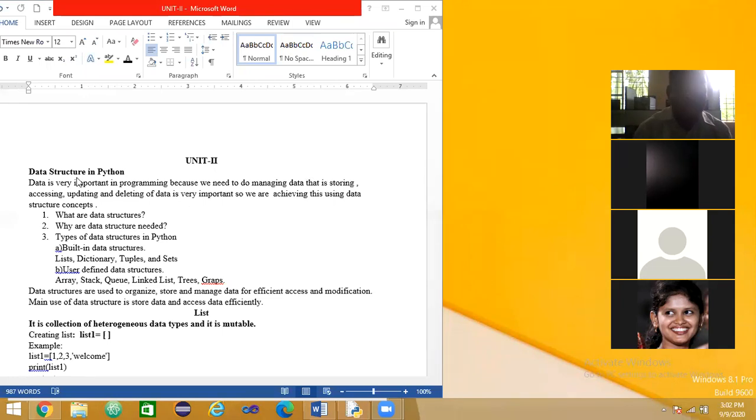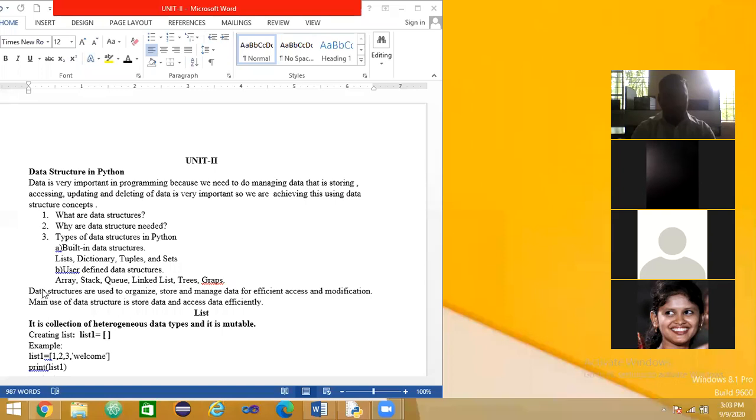See here, data structure is very important in programming, because we need to manage data. Means we need to organize the data, whether it is storing the data, accessing the data, updating the data, or deleting the data. So it is very important. Here we will discuss what is data structure, why we need the data structure, types of data structure in Python, built-in data structures, and user-defined data structures.